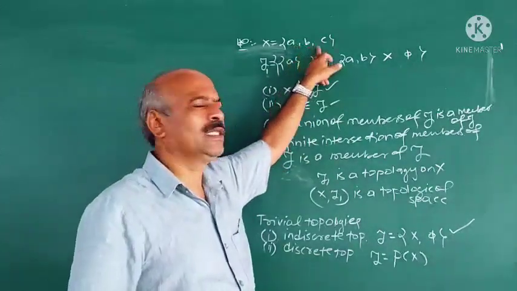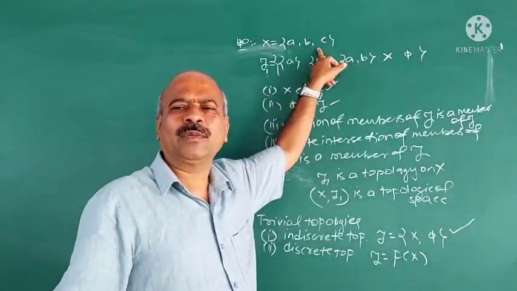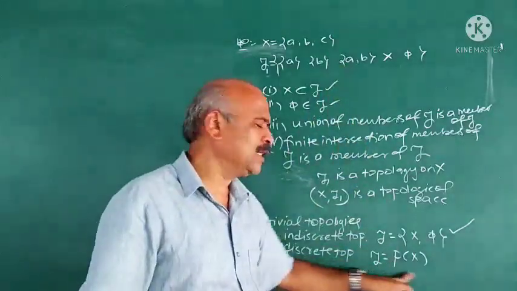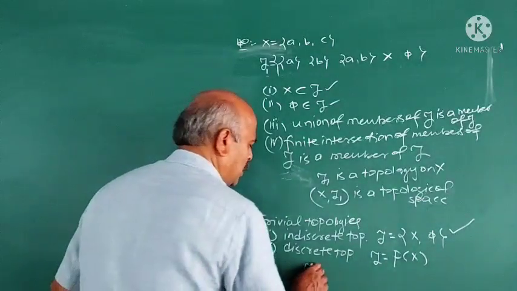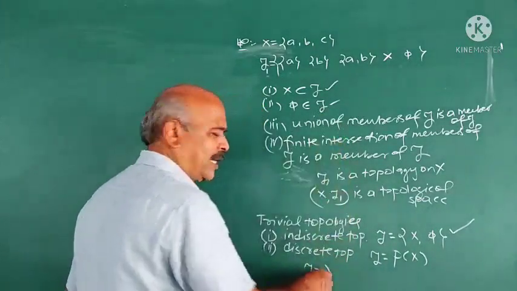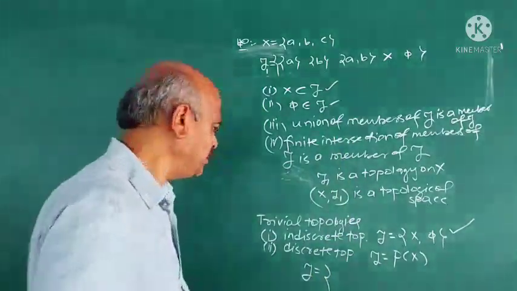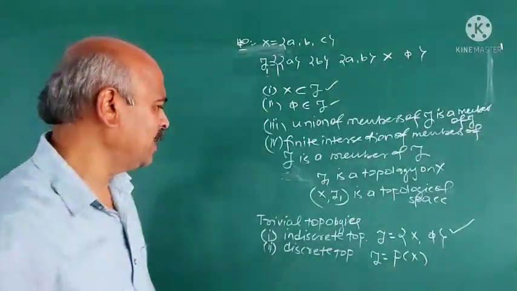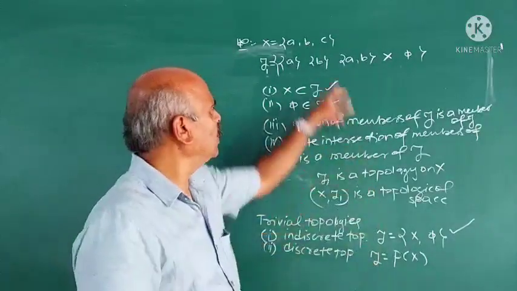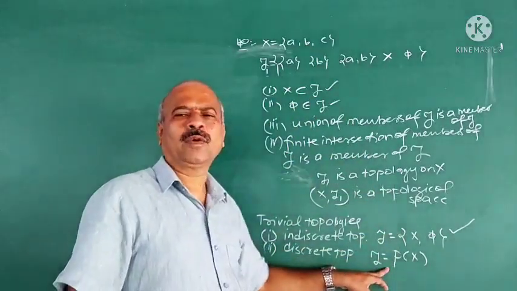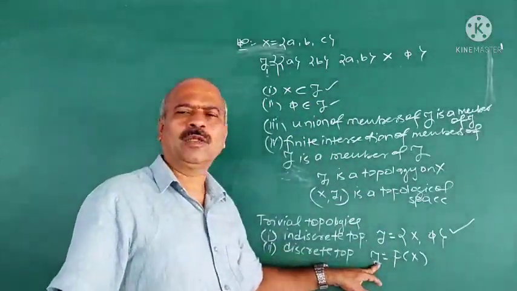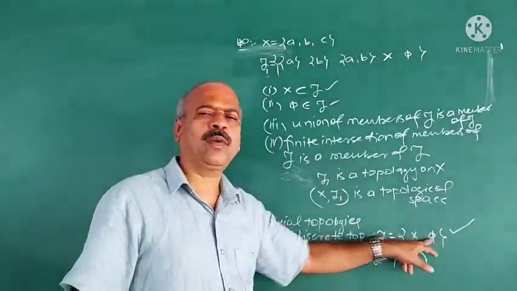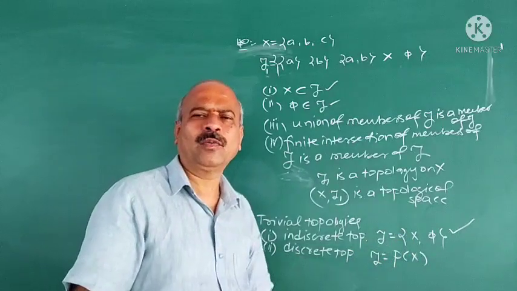If X has A, B, C, 3 elements, how many subsets of X are there? 2 raised to 3. 8 subsets are there. And tau consists of 8 subsets. In this example I write what is tau here. Discrete means if tau consists of all the subsets of X, it is called power set of X, then tau is a topology on X, that is called discrete topology, and only X and pi, it is called indiscrete topology.